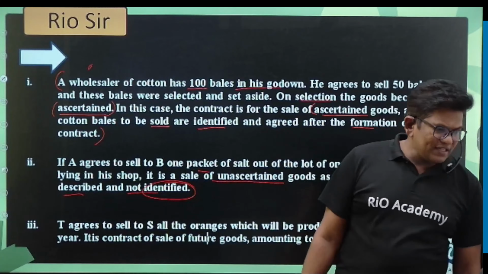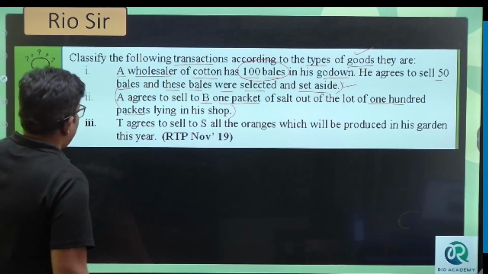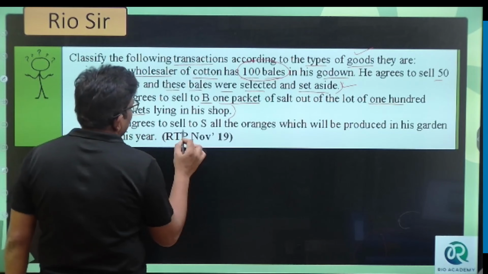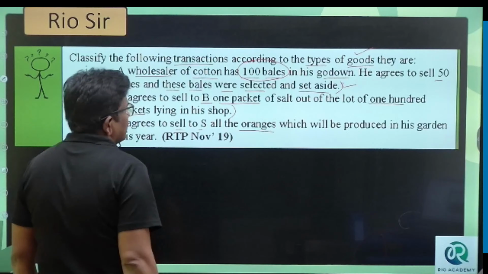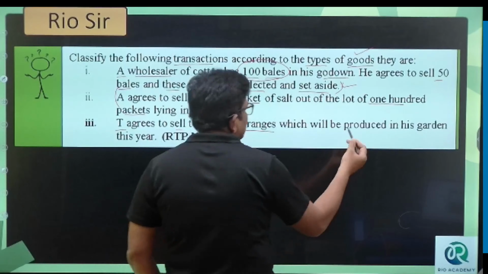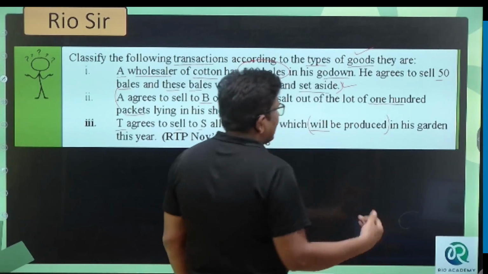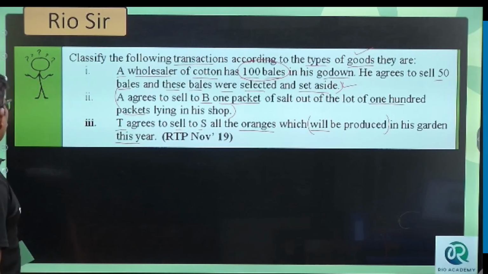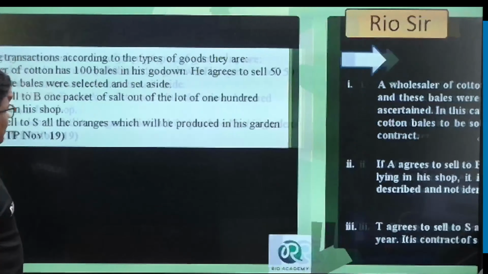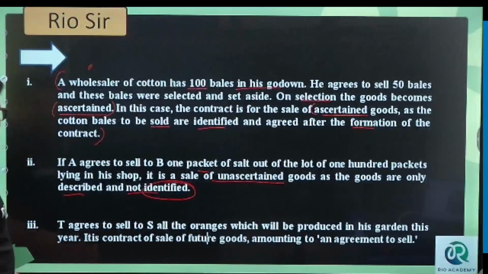Next is what? T agrees to sell all the oranges which will be produced in his garden this year. Whatever oranges he is going to produce this year, right? So here there is an agreement. There is an agreement. So listen.